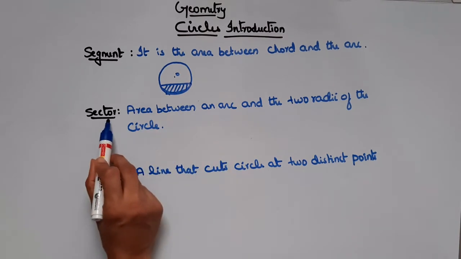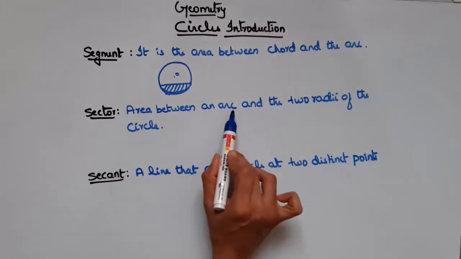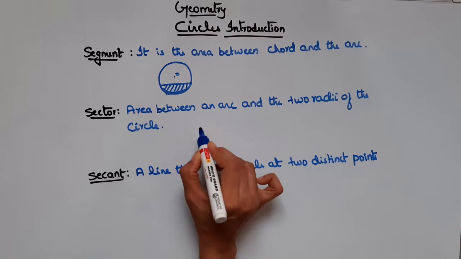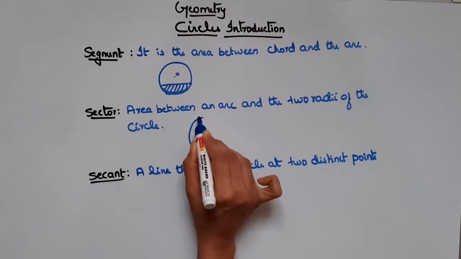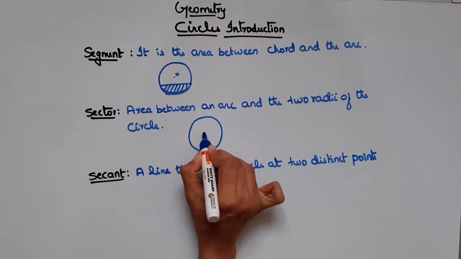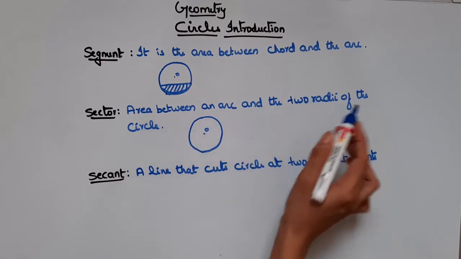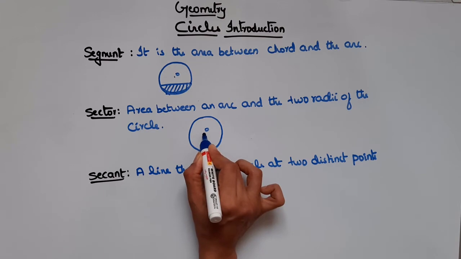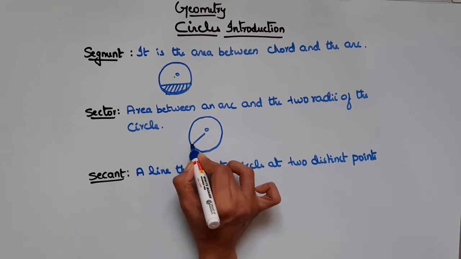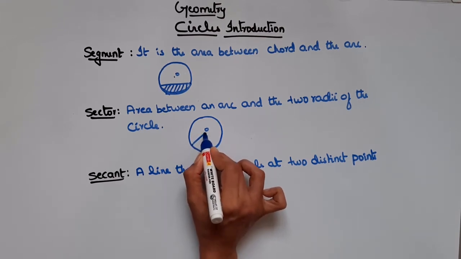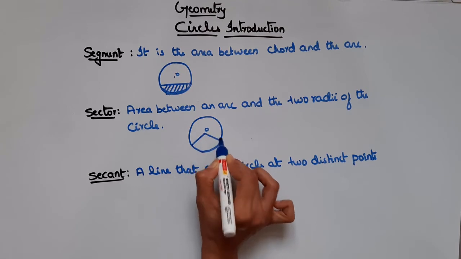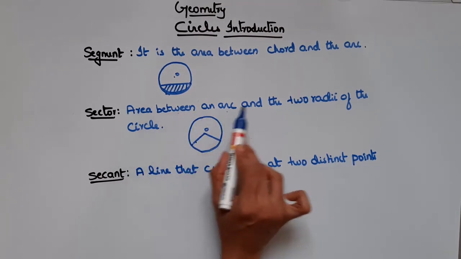Now let's see what is a sector. It is the area between an arc and the two radii of the circle. Let's consider a circle with center O. Let's consider two radii. One is a radius, two are radii.